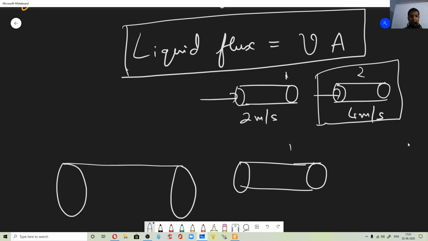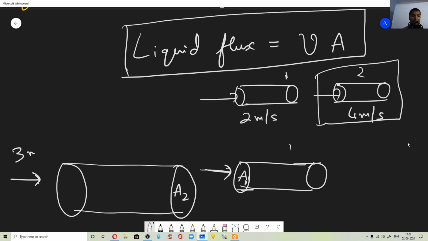Okay, so say pipe number 1 has an area A1. Now pipe 2 has a cross sectional area A2, right? As you can see, A2 is more than A1, correct? Say the liquid flowing in both the pipes is the same. I mean the velocity of the liquid, the speed of the liquid flowing in both the pipes is the same, right?